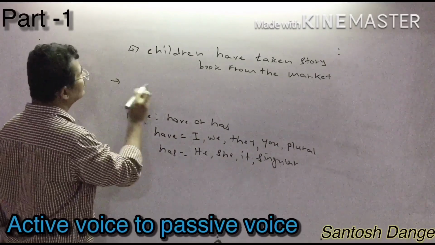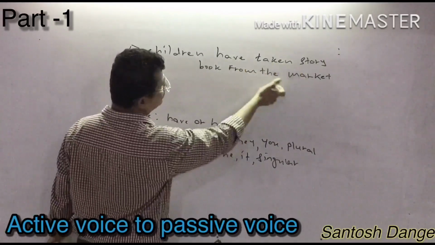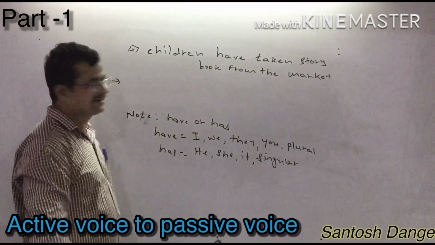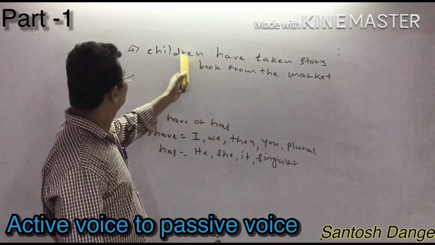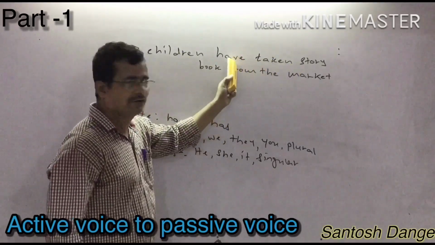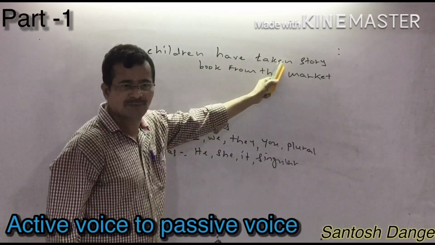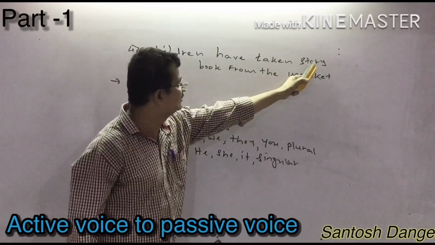So now I can write here, children have taken storybook from the market. What is the object in the sentence? You can guess. Children have taken storybook. Have is the auxiliary verb. Taken is the main verb. What is the object? Storybook.